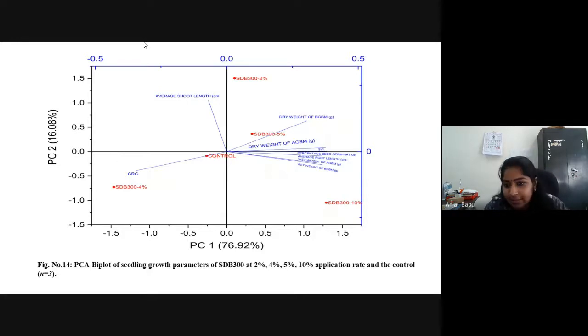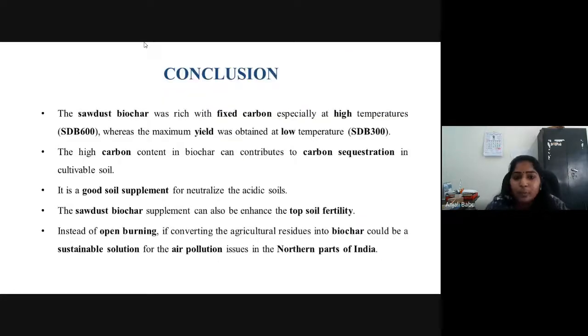Here we can see that the percentage seed germination, seedling vigor index, average root length, wet weight of above ground and below ground biomass, and dry weight of above ground biomass are positively correlated with each other, while they exhibit a negative correlation with the coefficient rate of germination. And we got maximum results for each of these parameters under the 10% supplemented trial. So I'm moving on to the conclusion.